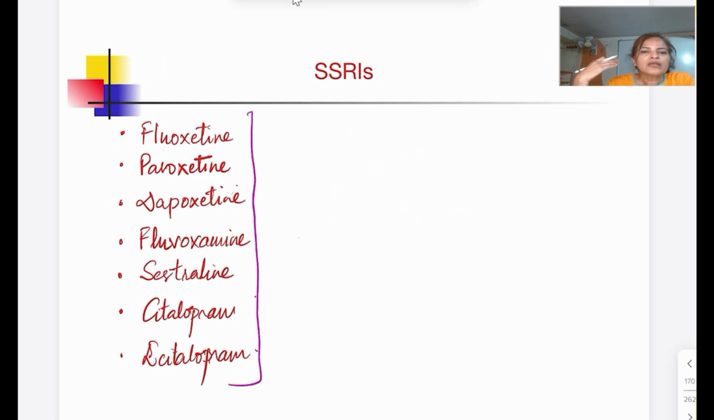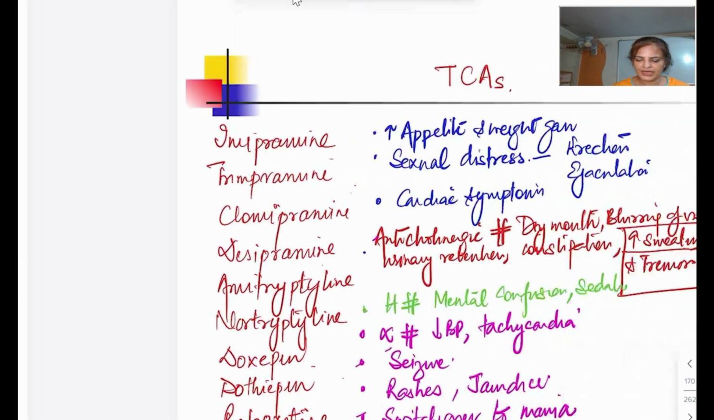Now, what are the advantages of this SSRI? To know the advantages, or the properties of this SSRI, you must know something about the TCA and the other one, SNRI, and especially the TCA, tricyclic antidepressant. Whatever properties TCA have, these drugs do not have. What TCA have, I have given in detail in my previous video. The link will be shared in the description box, and I will do just a quick revision of that in this video.